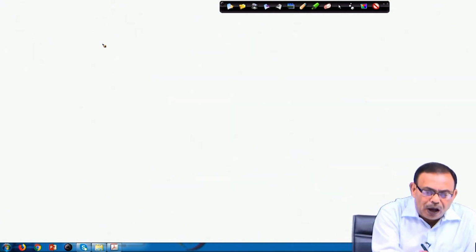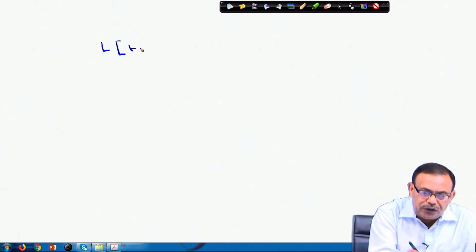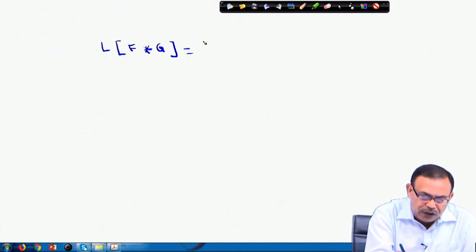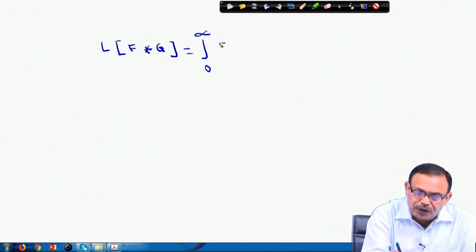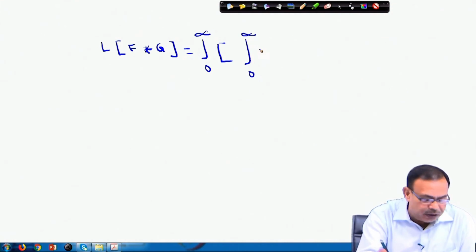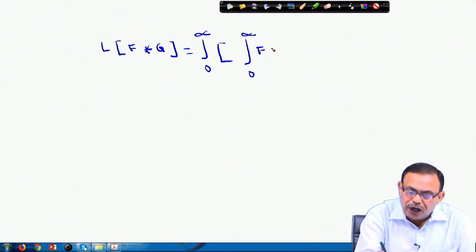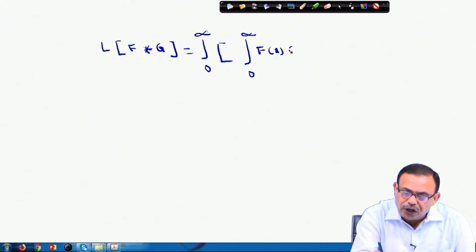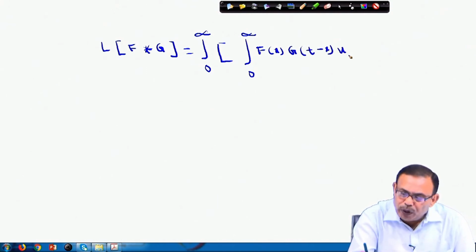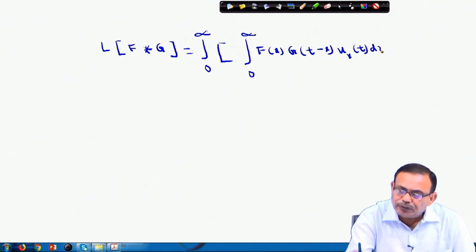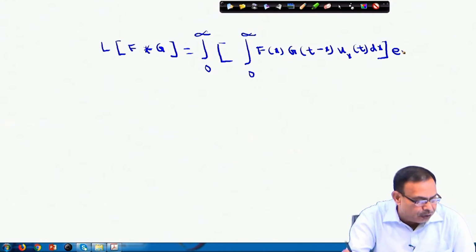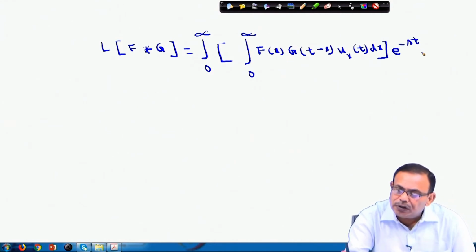So, therefore, using this new function, the Laplace transform of f star g is equal to the integral from 0 to infinity, this will also be 0 to infinity for that reason, please note this, of f(x) into g(t minus x) into u(x, t) dx into e power minus s t into dt.